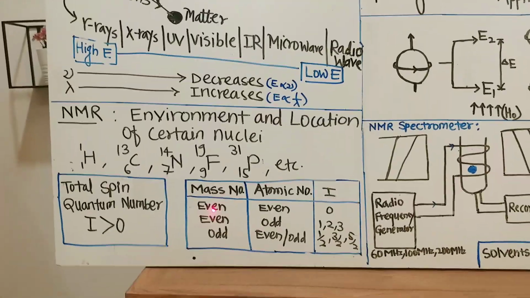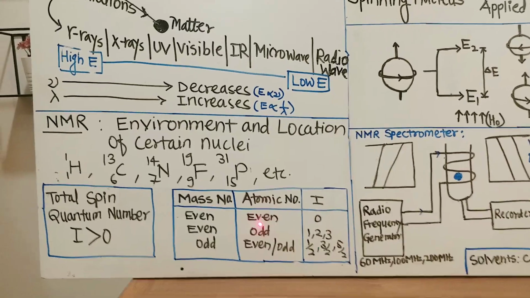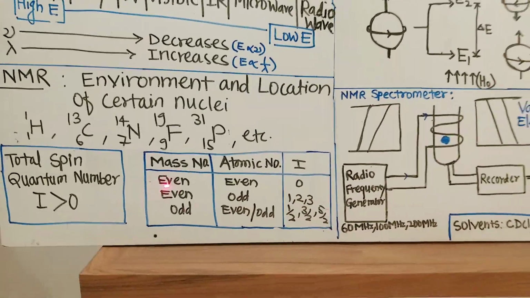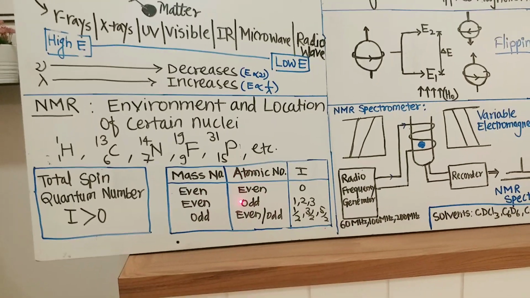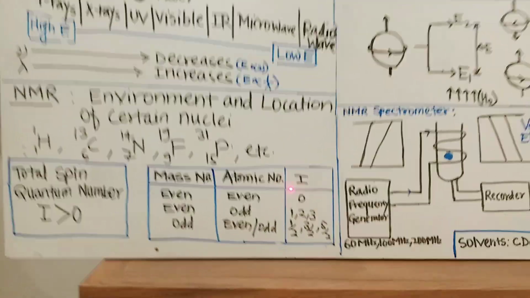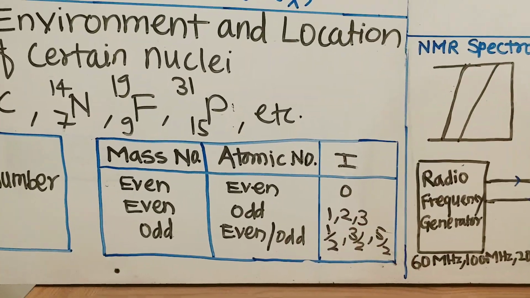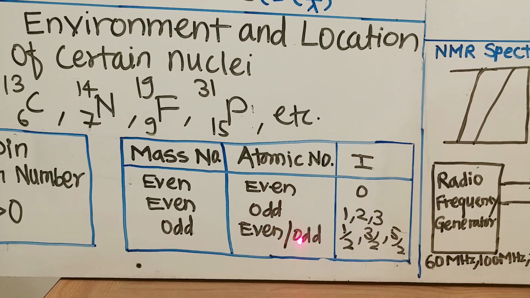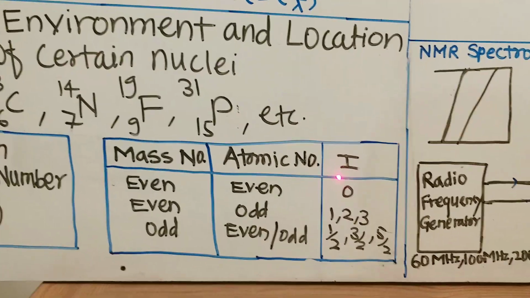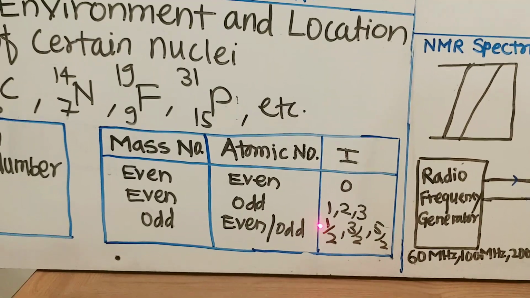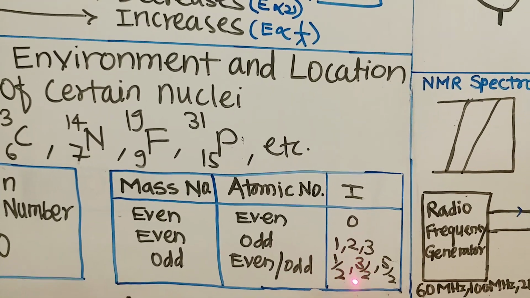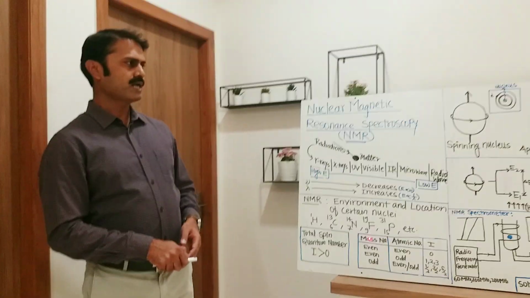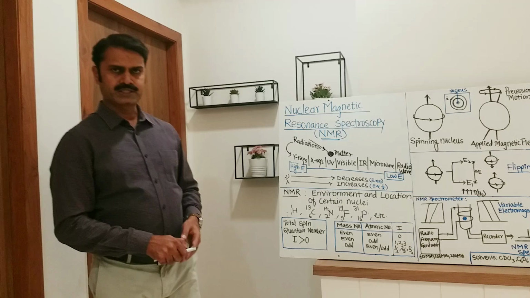If mass number is even and atomic number is even, in that case value of I will be 0. If mass number is even, atomic number is odd, in that case I will be 1, 2, 3 like this. If mass number is odd, atomic number is even or odd, in that case values of I may be 1 by 2, 3 by 2, 5 by 2 like this. And such nuclei are said to be NMR active.